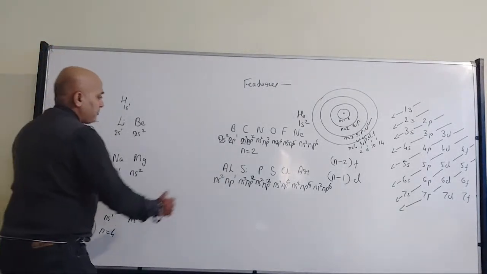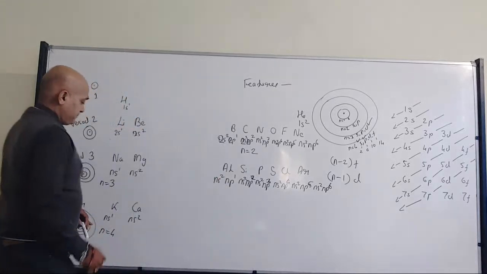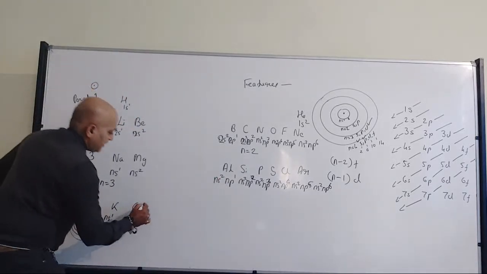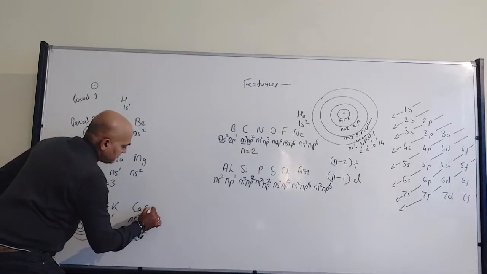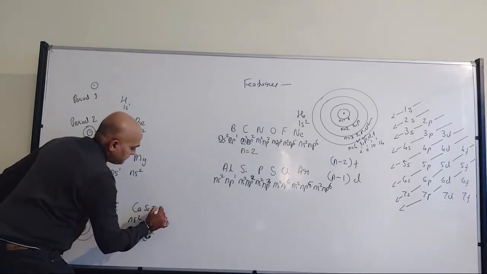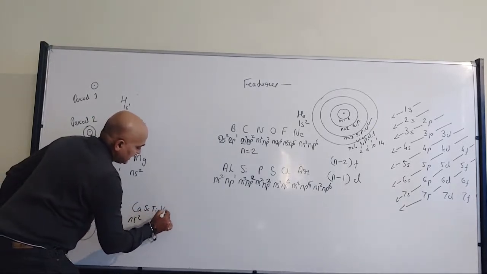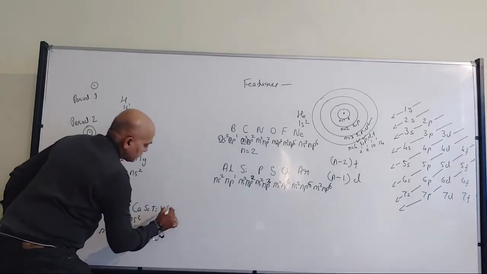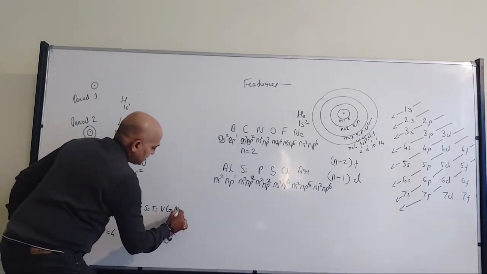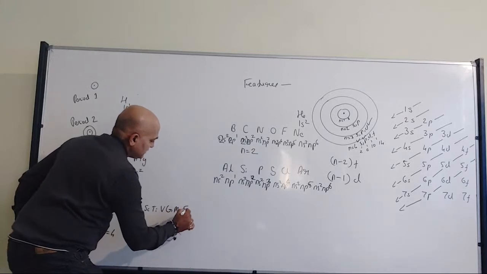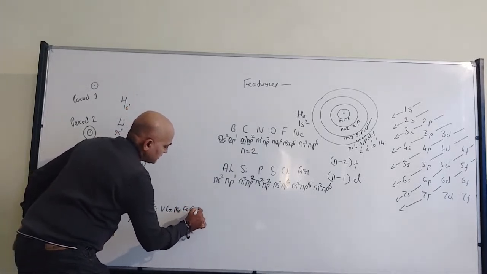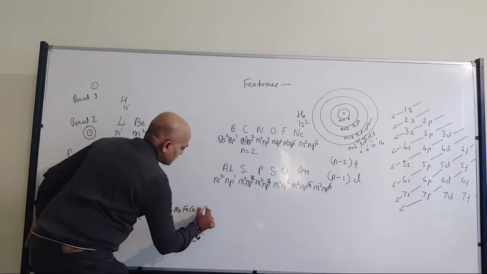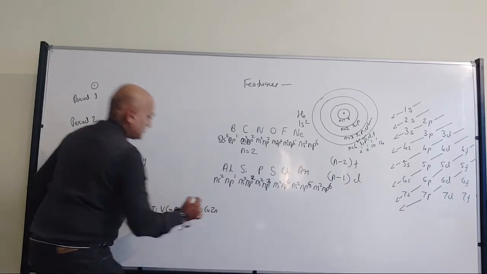Now I have to accommodate them here. Fine. So scandium, titanium, vanadium, chromium, manganese, iron, cobalt, nickel, copper and zinc.